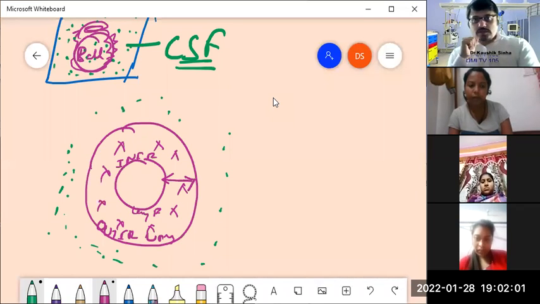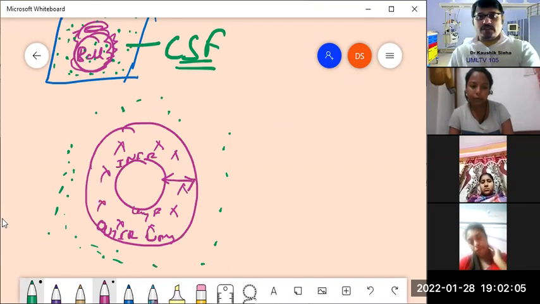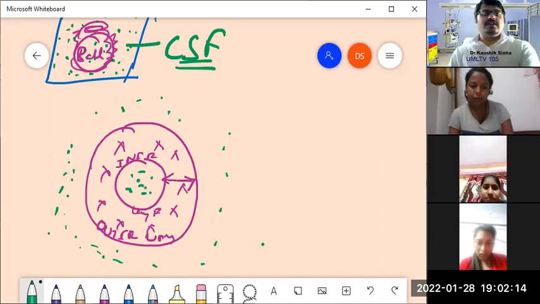Okay. So this problem is thus resolved if the same fluid remains present even on the inside. So if the same fluid is present both on the inside as well as the outside, of the inner and outer layers of the ball, now we would use the words brain and spinal cord, because the brain and the spinal cord are also hollow structures that we have just taken note of. They are also hollow structures.